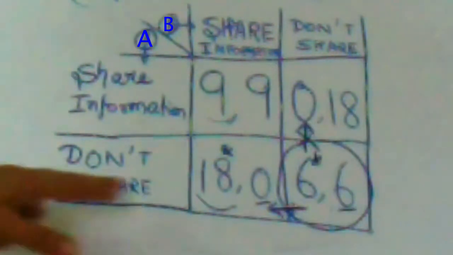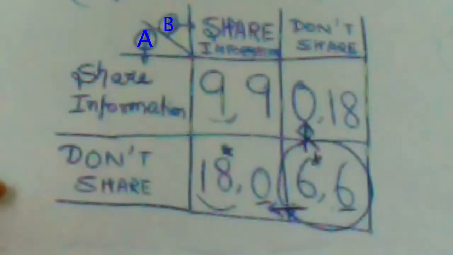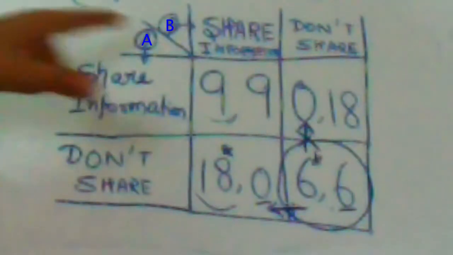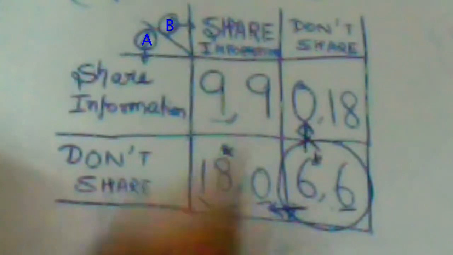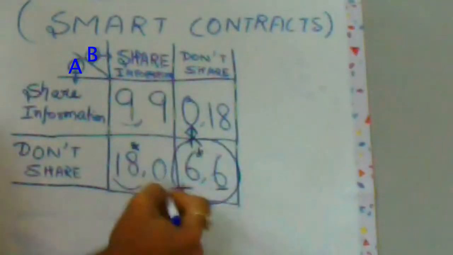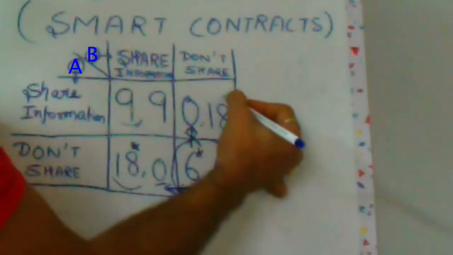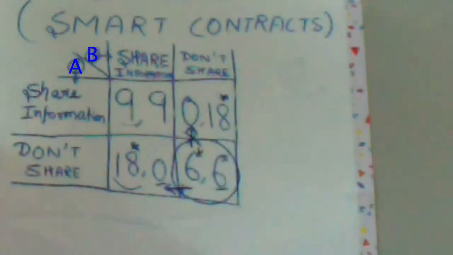So you can see that don't share, or no sharing of key information I mean, is a dominant strategy for company A. And if you look at the payoff matrix, this is kind of symmetric in nature. So if you do the same exercise for company B, you would find that even company B has the same dominant strategy. So you would get a star here and here. So double star is a Nash equilibrium. This is a shortcut to finding Nash equilibrium.